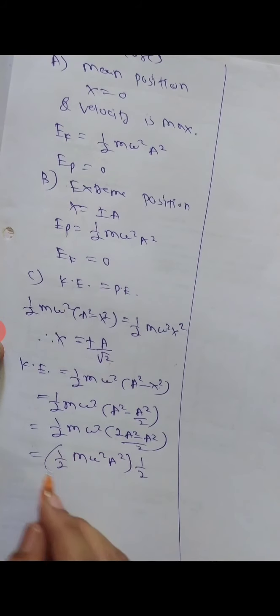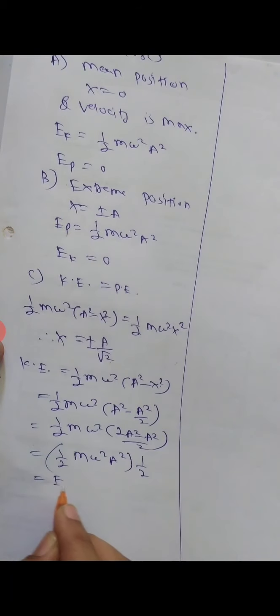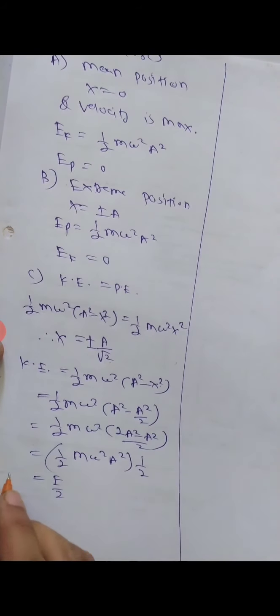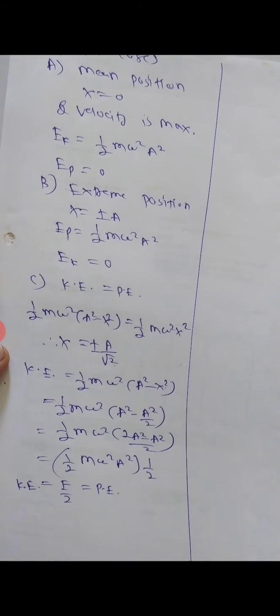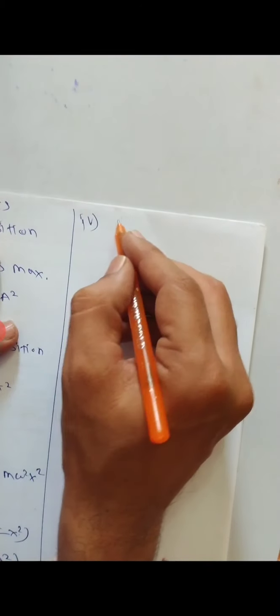So this will be your what? Again total energy. So it will be energy divided by 2, which is your kinetic energy, which is also your potential energy. And next, that is last, it will be what?